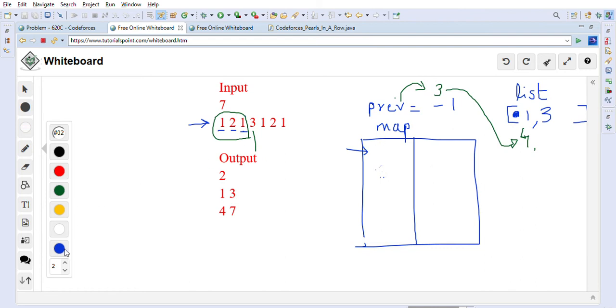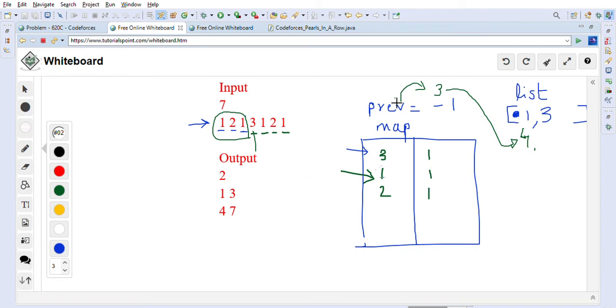So now we are going again through the remaining pole types, right? We are at 3, so we will make an entry into our map like 3 comma 1. We are at 1, so we will make an entry into our map, 1 comma 1, right? We are at 2, we will make an entry 2 comma 1, and we are at this one. So we already found an existing entry here, right? Which means that we have found another partition.